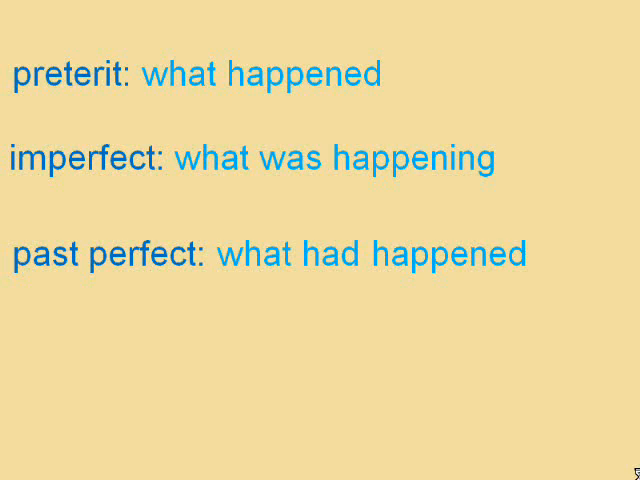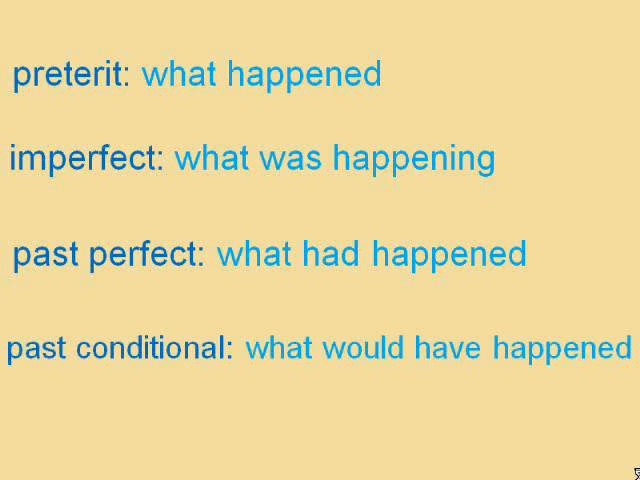Likewise, in speaking of the past, we can speak of what happened, the preterite, what was happening, the imperfect, what had happened, the past perfect, and what would have happened, the past conditional. In this lesson, we will focus on two past tenses, the preterite and the imperfect.